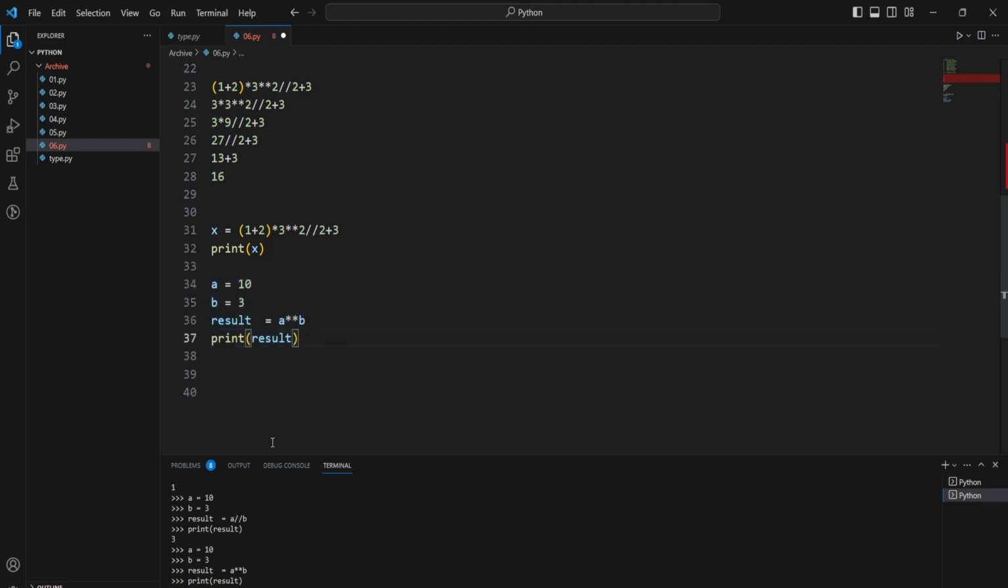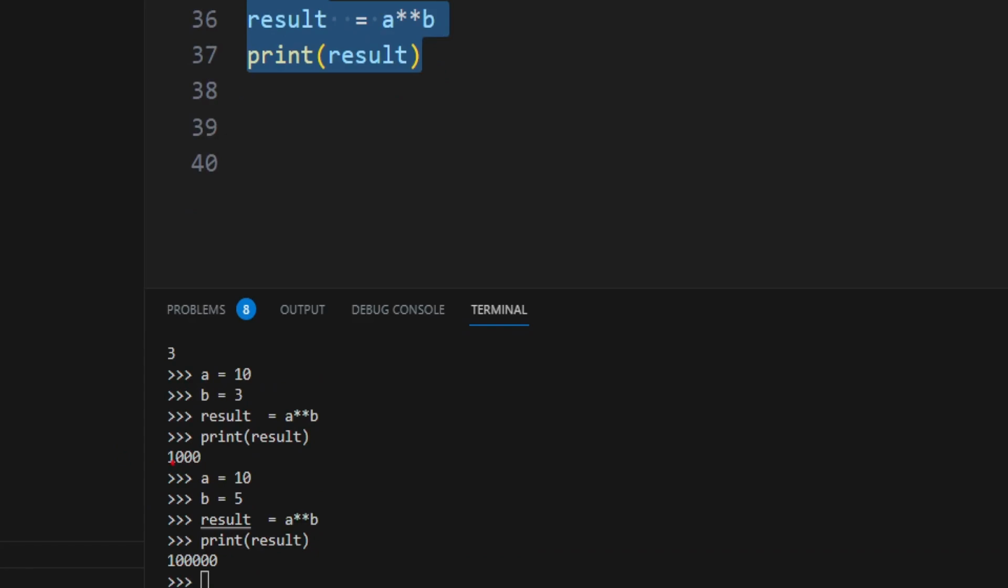Okay, now this exponent will multiply 10 three times, because the exponent we are giving is 3. If I give 5, it will multiply 10 five times. So we got here, this is the output of 3, this is the output of 5.